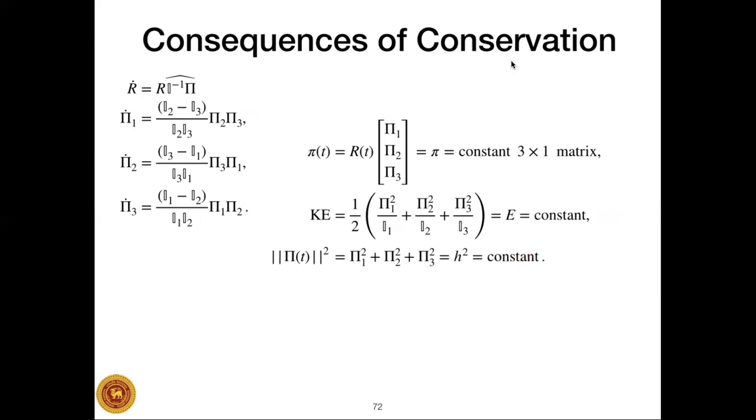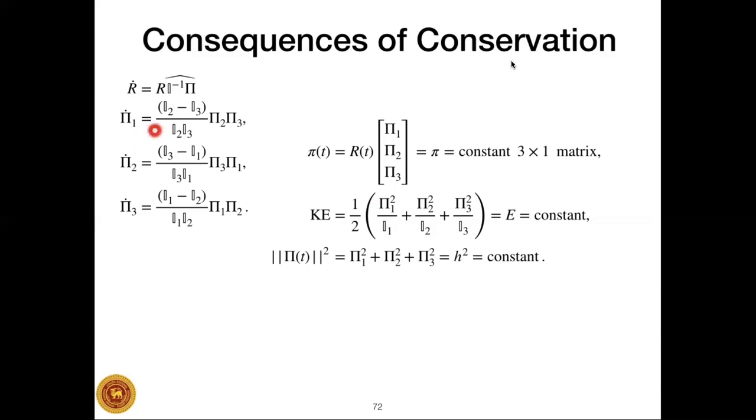So in other words, if you look at the solutions evolving in the body angular momentum space, they must lie along this constant surface, the kinetic energy ellipsoid. Then they must also lie along this surface, the body angular momentum sphere. So these are two surfaces in a three-dimensional space. They intersect generically in a curve.